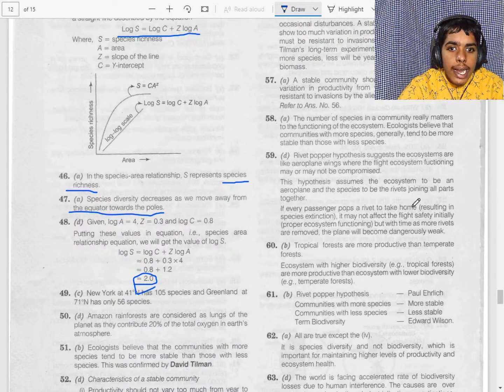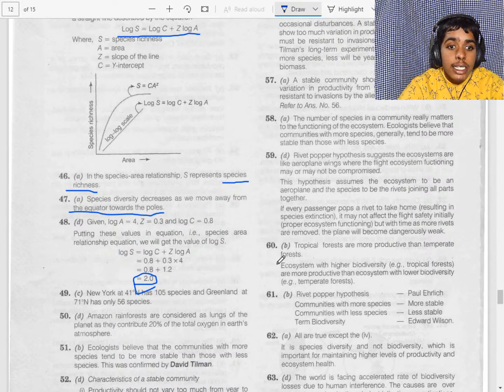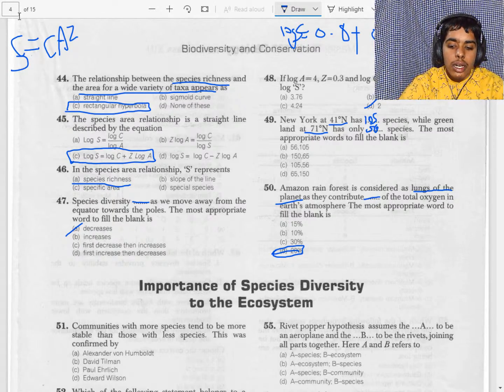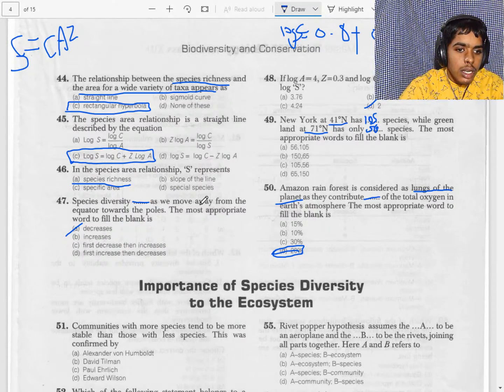So the Amazonian rainforest is considered the lungs of the planet Earth. How much oxygen do they contribute? It is 20% of the oxygen in the world. Now page number 12. Yes, it contributes about 20% of the total.